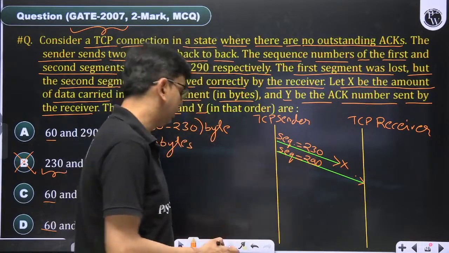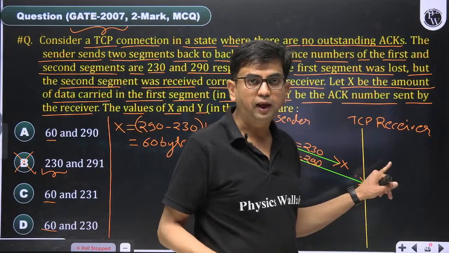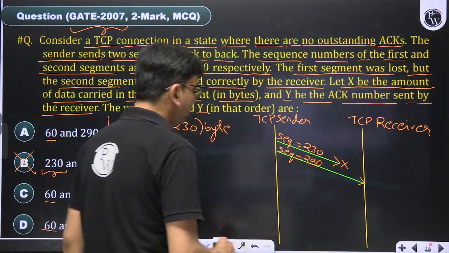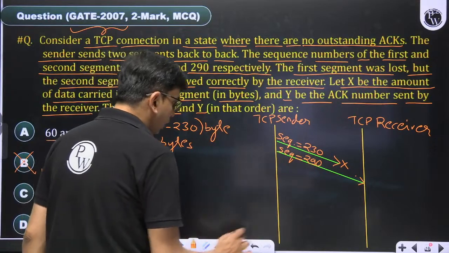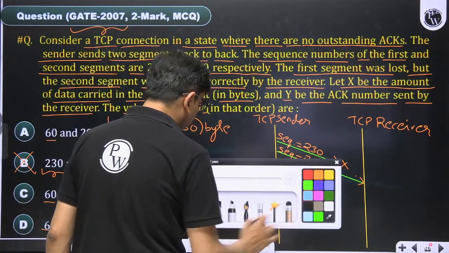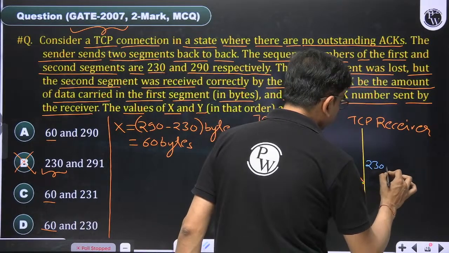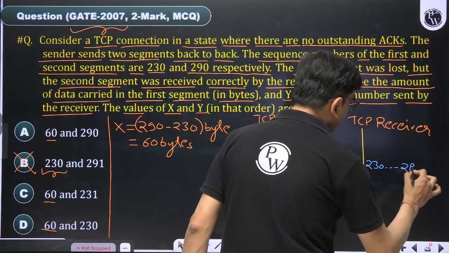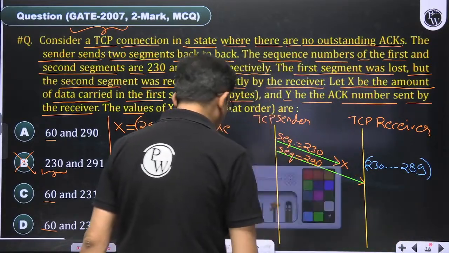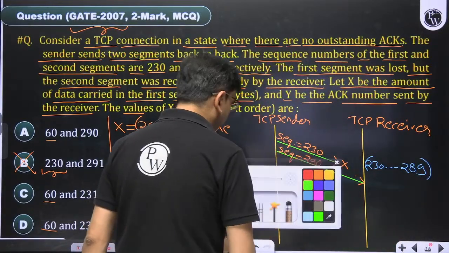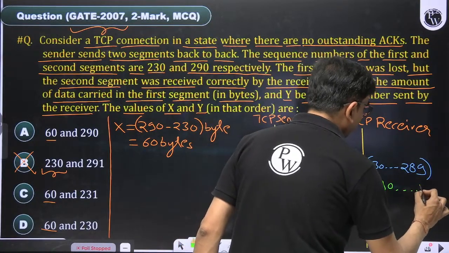But remember, whenever a lower order segment is missing and a higher order segment has arrived, immediately the receiver gets to know that byte numbers 230 to 289 are missing, and that I have received byte number 290 onwards. I do not know what is the last number.